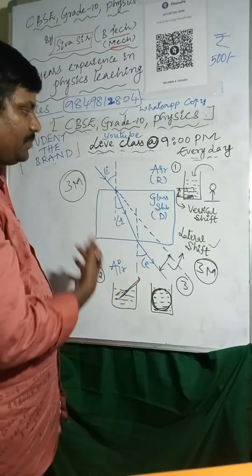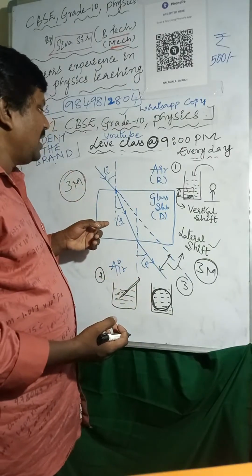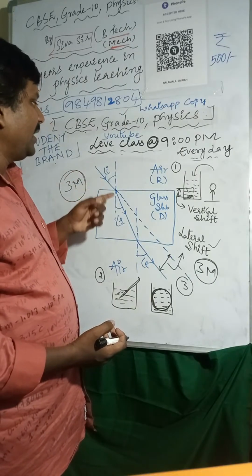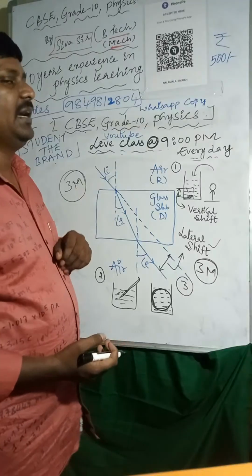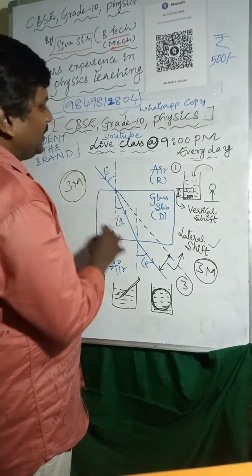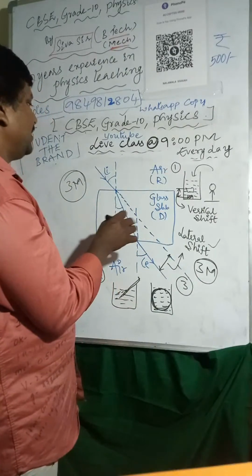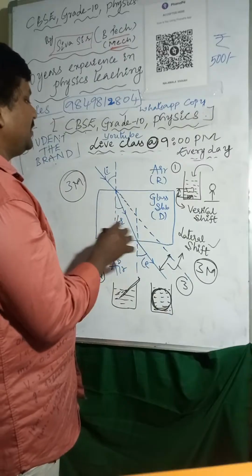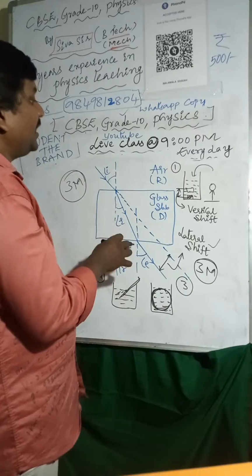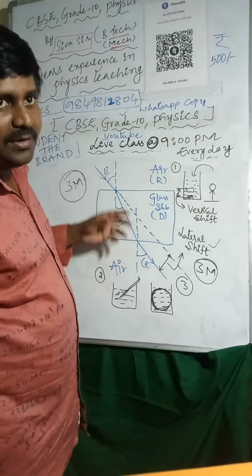Lateral displacement depends on the angle of incidence, the refractive index of the glass slab, and the wavelength of the light. These 3 points I will explain once again.